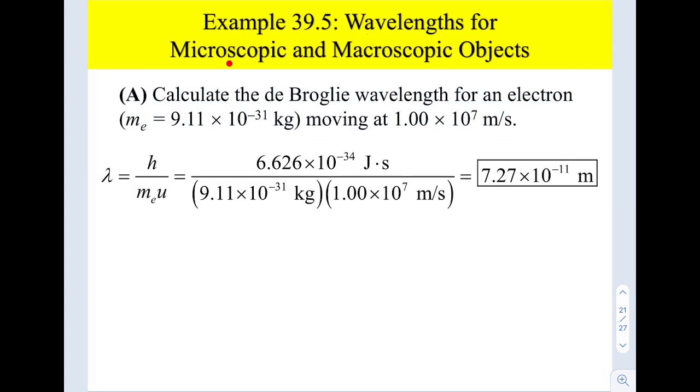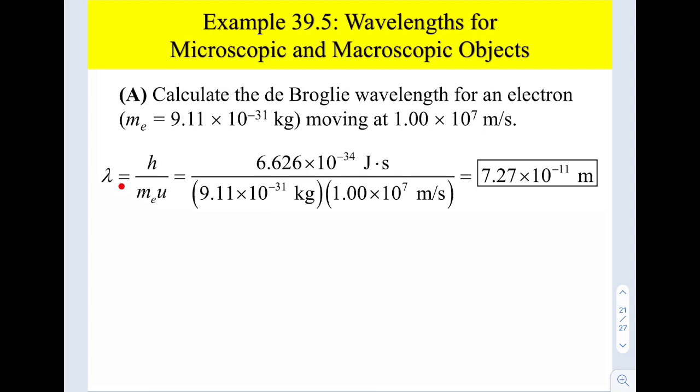Right, example 39.5, wavelength for microscopic and macroscopic objects. Microscopic means it's tiny things. Macro means it's bigger. A, calculate the de Broglie wavelength for an electron, given its mass. By the way, the mass of the electron is provided in the list of constants on your calculator. It is moving at 1 times 10 to the power of 7 meter per second.